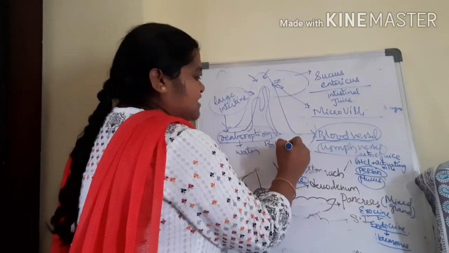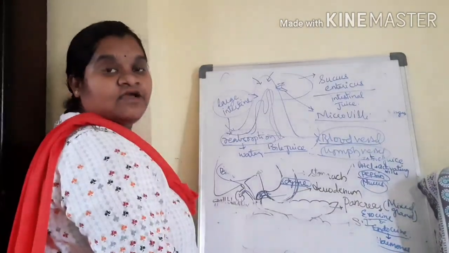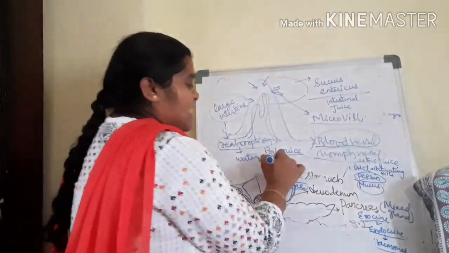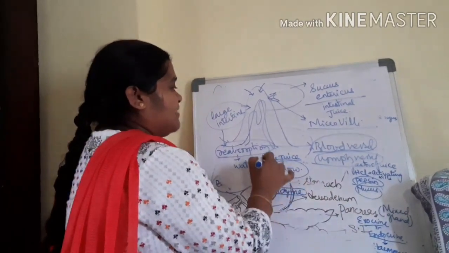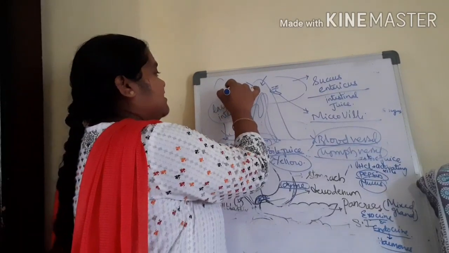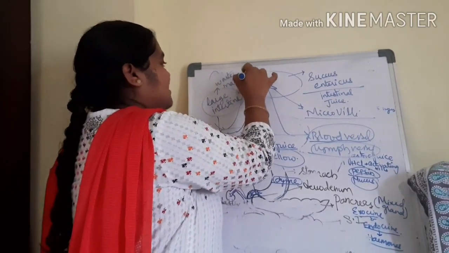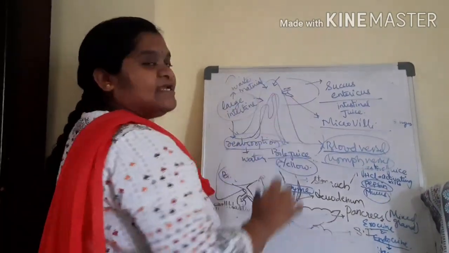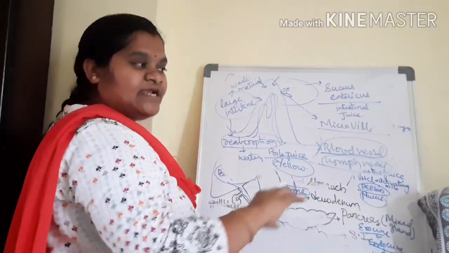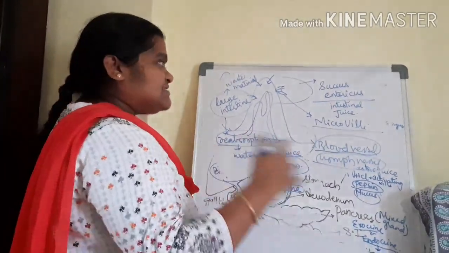The bile juice I mentioned is secreted by the liver and consists of some bile pigments. They are yellow in color. So these yellow pigments mix with the waste material present in the large intestine. After reabsorption, this waste material will be sent to the rectum, stored in the rectum and sent outside through the anus.